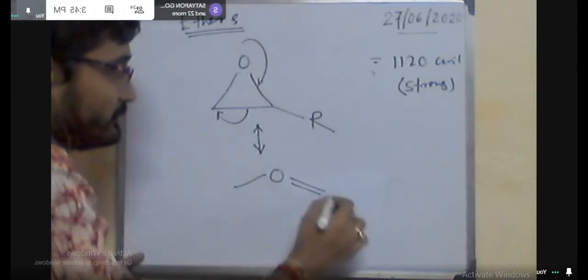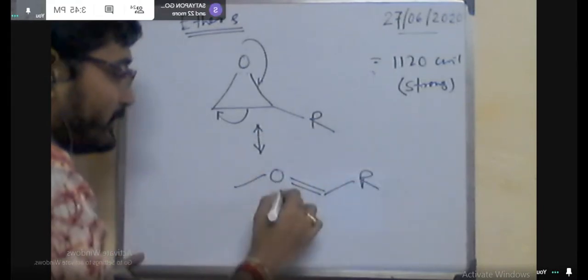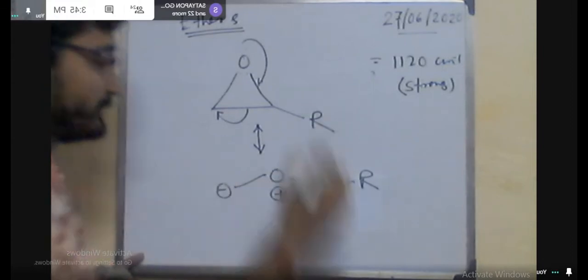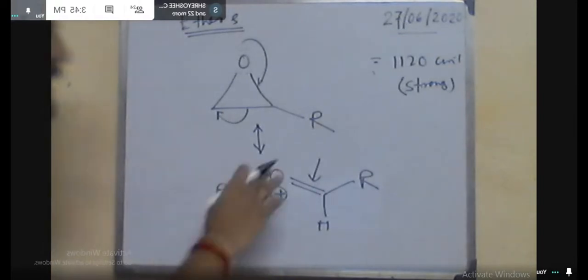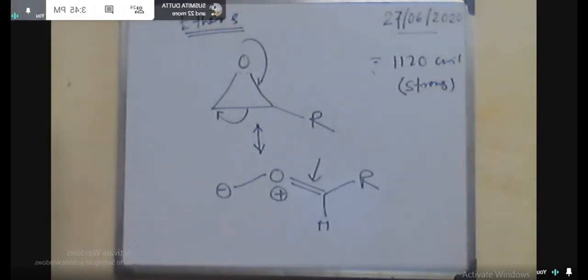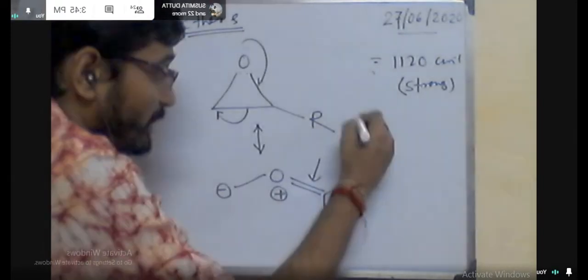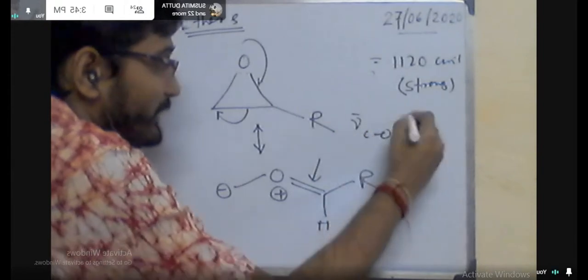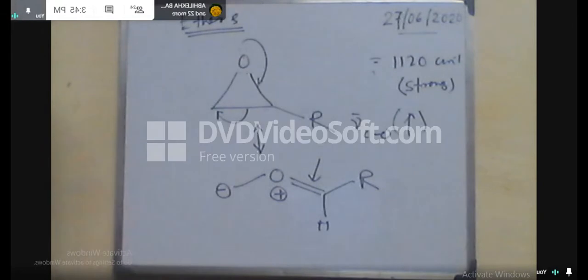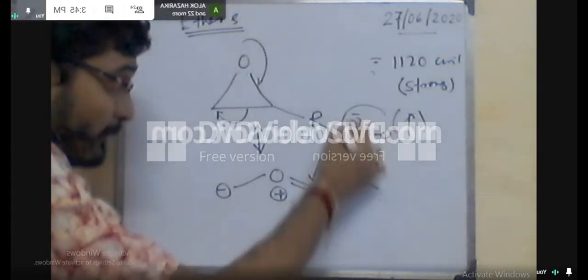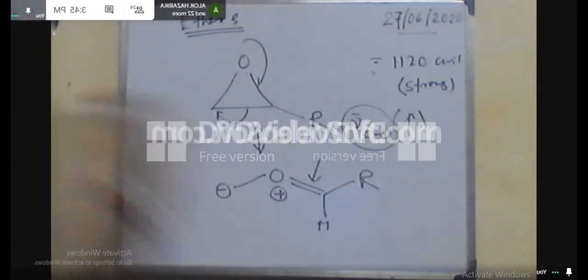Now, the most important systems, and the questions which mainly come from this system, are the carbonyl systems or the carbonyl compounds. Now for carbonyl compounds, we are mainly concerned about the stretching frequency of the carbon oxygen double bond.